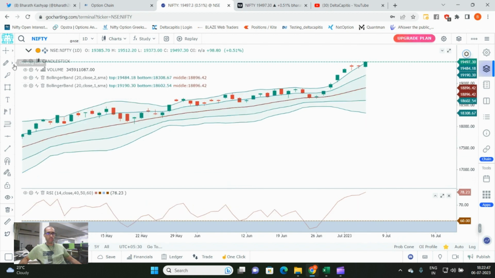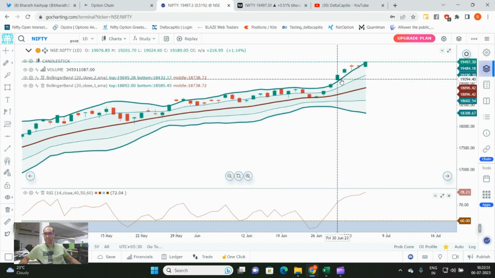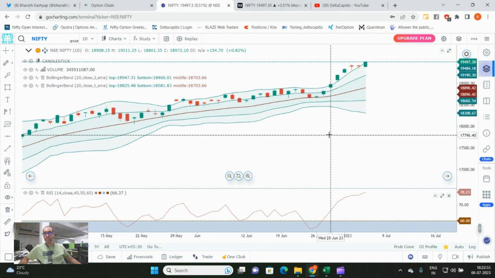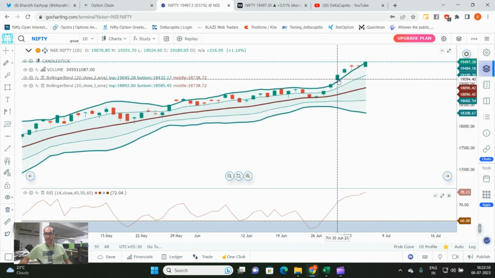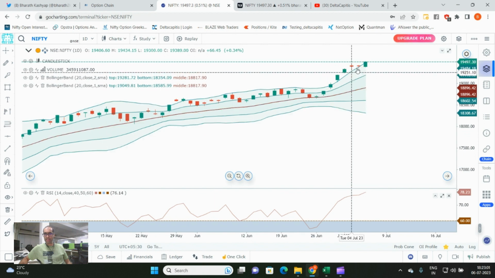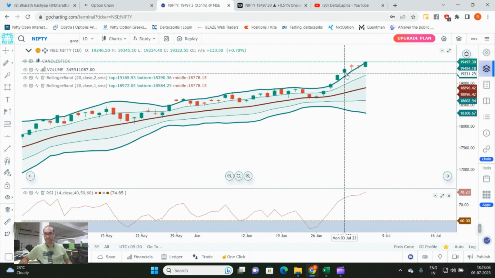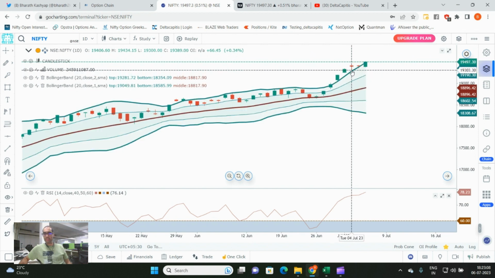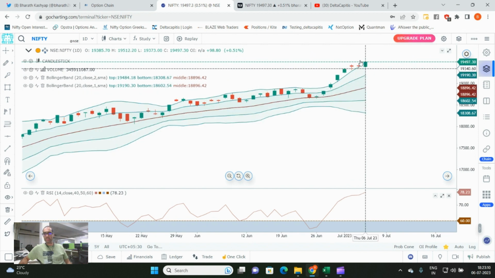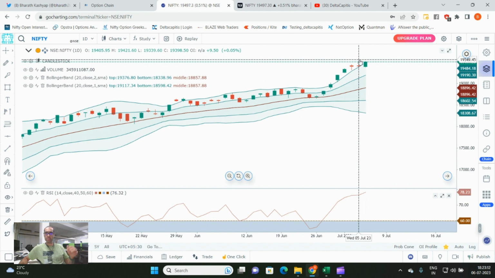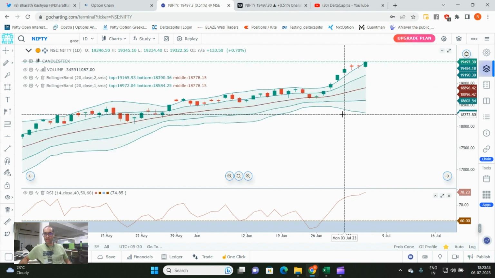And now this is where we understand the volatility of the market. So look at the volatility of the market. Price is actually closing, or this is called a band walk in volatility. That means the price is walking along the 2 SD band. As long as the price stays tagging this band or walking this band, the volatility is still in favor of an up move. Whichever band it is tagging, here it is tagging the upper band. So basically the up move is still intact. If it is tagging the lower band, the down move is basically intact.